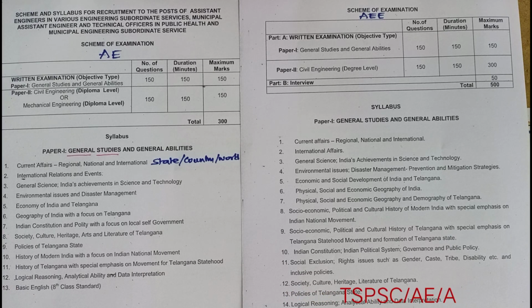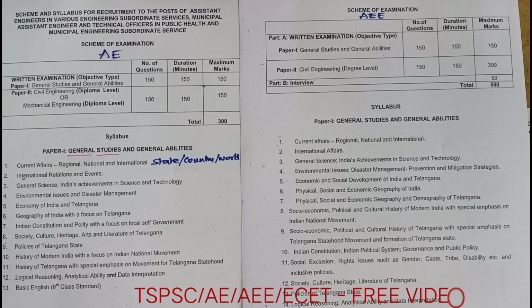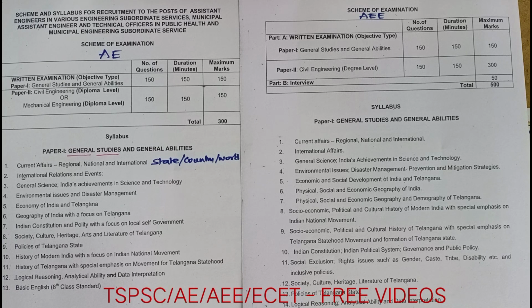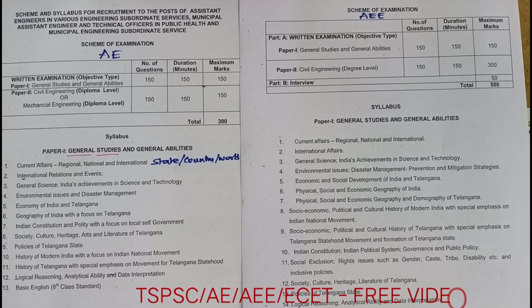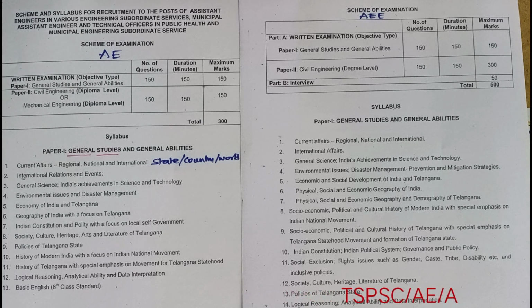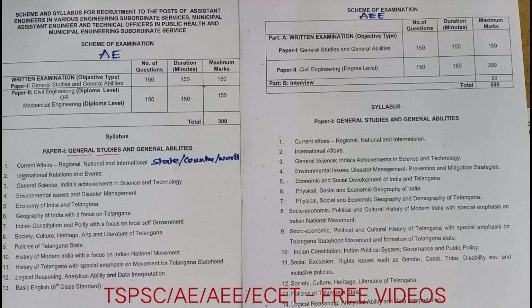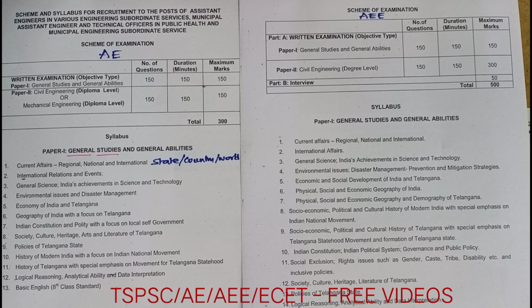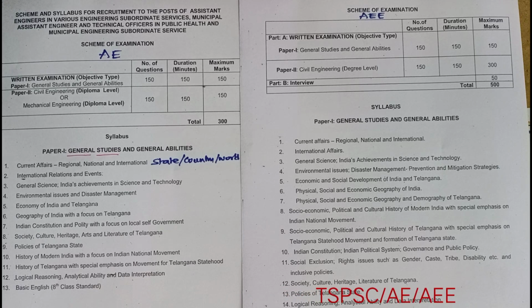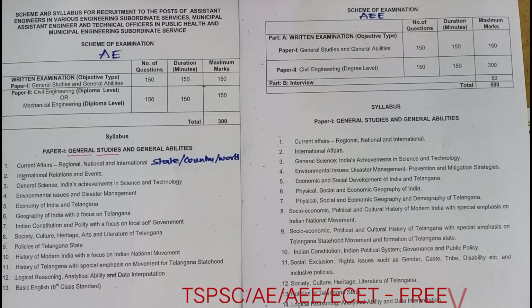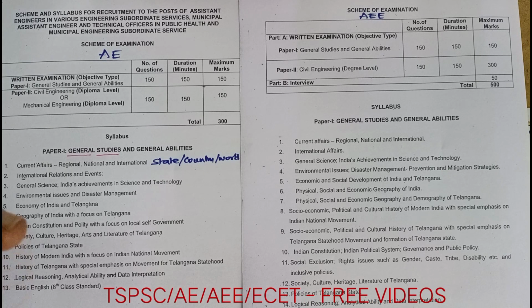Try to prepare much more general studies, because if you are a recently passed out batch of diploma or BTech civil engineering, you will have some knowledge. After diploma you will be preparing for ESET, so some knowledge will be there, and after BTech some will go for GATE preparation.